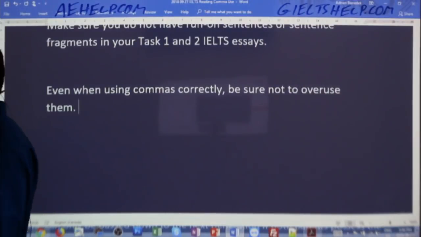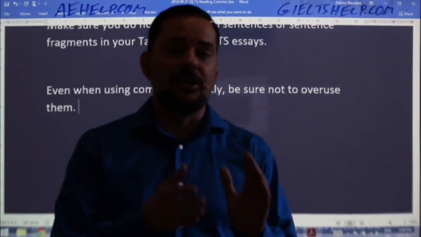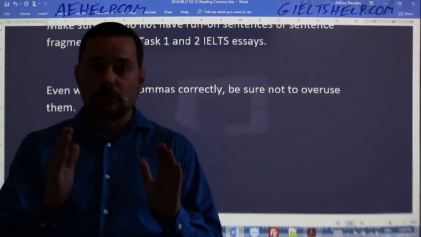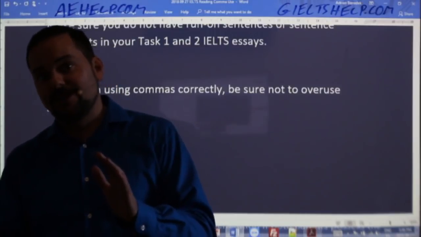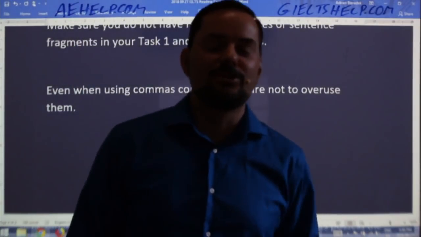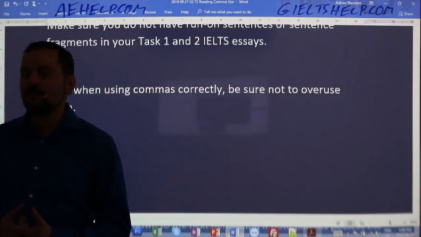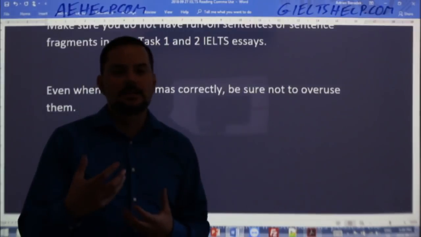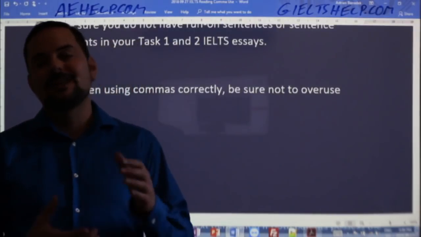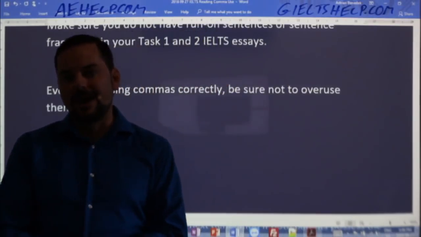Okay, I've seen that before too, where students write an essay, they're using commas well, but they have way too many commas, and it's very awkward to read because there's all these quarter-second pauses throughout the essay. So there's kind of a happy balance of using commas, and you will start to feel that and learn that the more you write, okay?